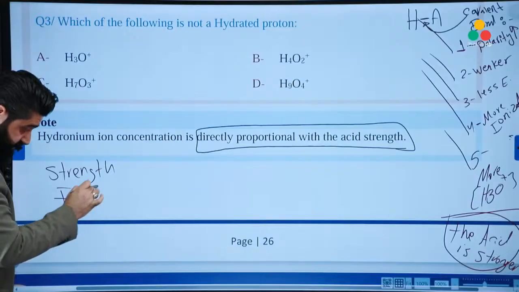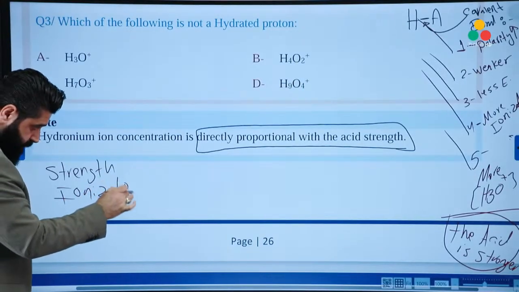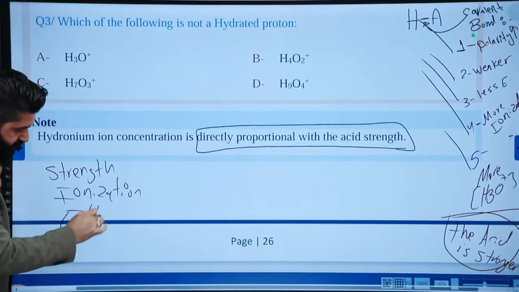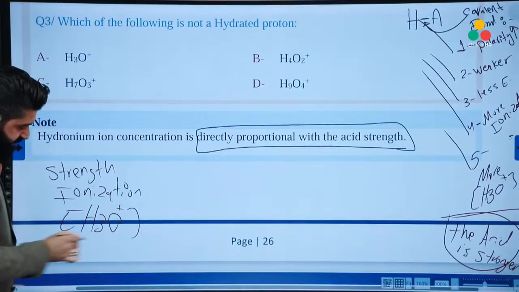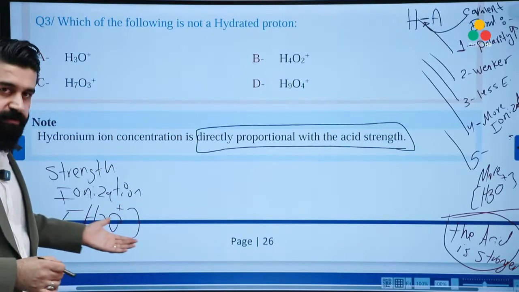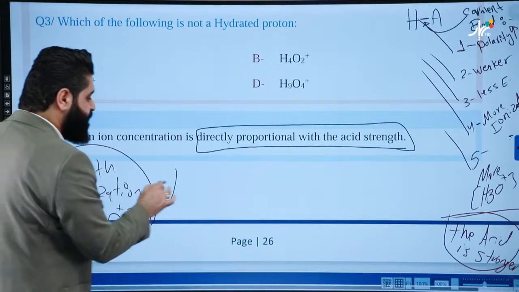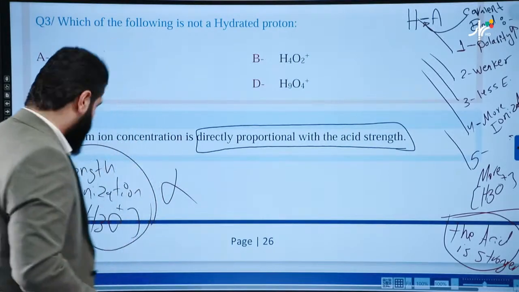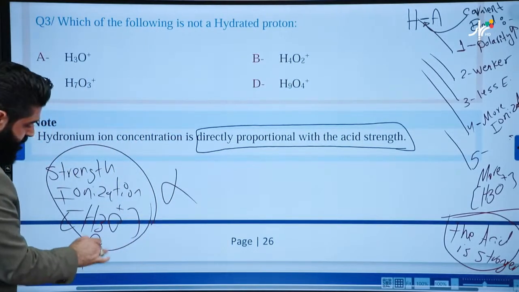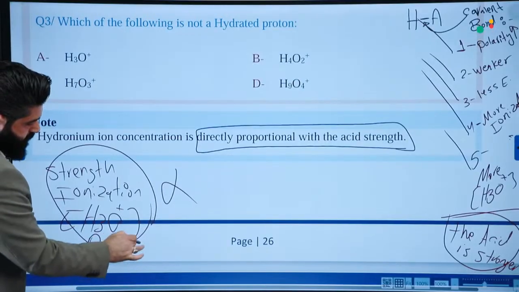Ionization of the acid, of course. Hydronium ion concentration. The brackets stand for the molar concentration. These are directly proportional and they are inversely proportional with, of course, polarity also here. Okay?